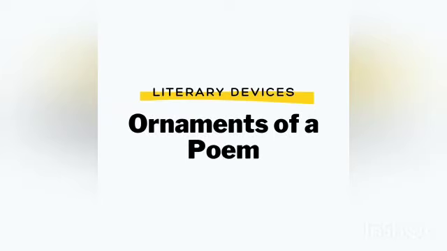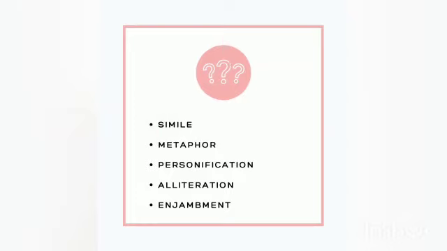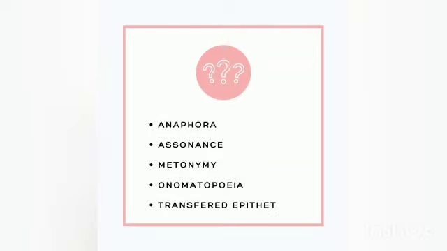In this video, we'll be discussing 10 literary devices and we will be seeing their examples. You can also note them down while listening to this audio. In that way, you will not be confused at all. I hope that this video helps you out in clearing all your queries regarding literary devices. So in this context, we will be looking at simile, metaphor, personification, alliteration, enjambment. Along with these 5, we will also be looking at anaphora, assonance, metonymy, onomatopoeia, and transferred epithet.